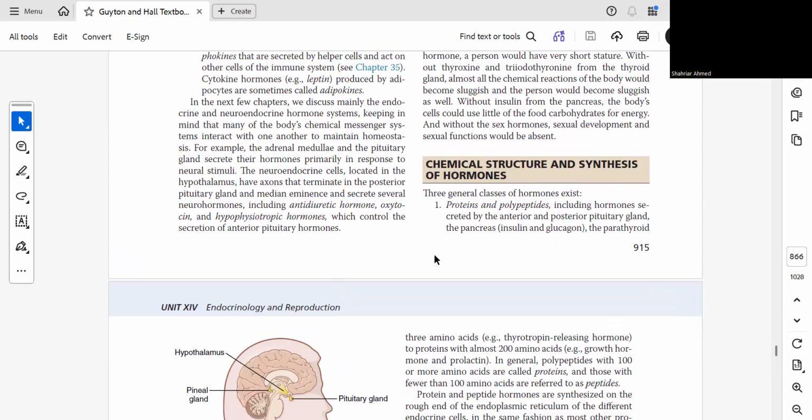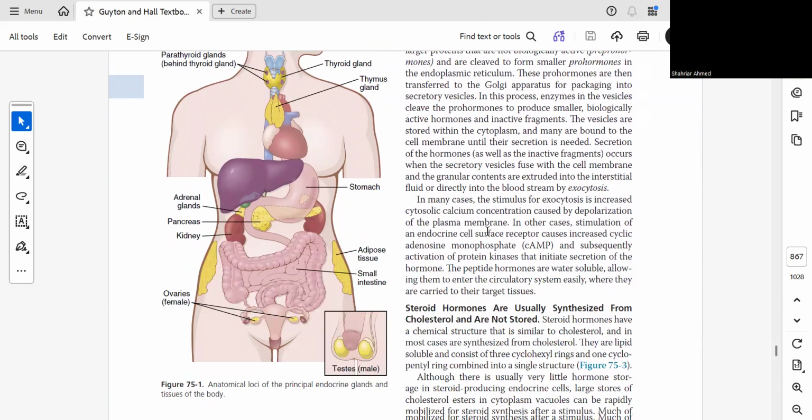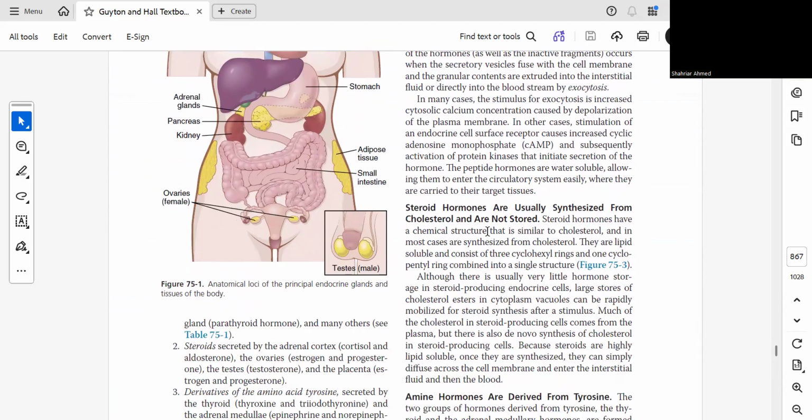So if you are asked which hormones are protein and polypeptide hormones, you will remember that they are the hormones secreted from the anterior and posterior pituitary gland, the pancreas, the parathyroid gland, and many others.